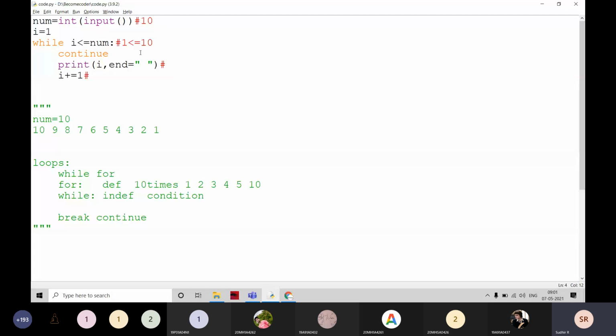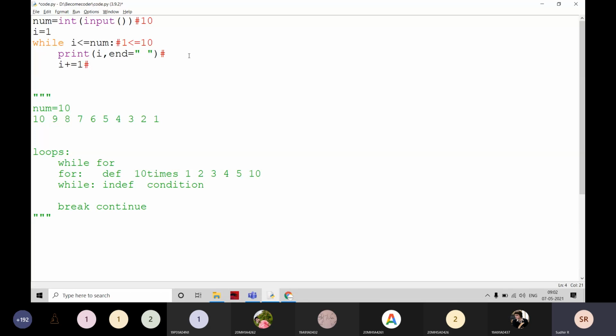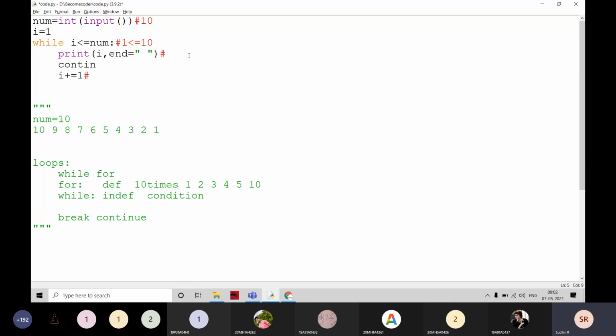That's why whenever we write a continue statement, we cannot write it like this. We have to put it inside an if condition, and only then use continue or break. Why? Because these two are unconditional. Without any condition, they will always work. That's why we normally don't put them like this. For example, I am going to put continue here.